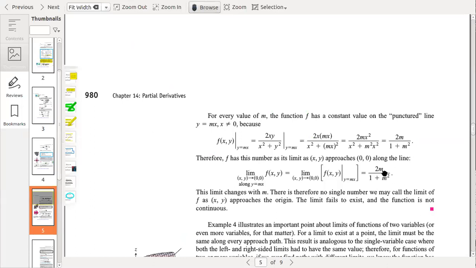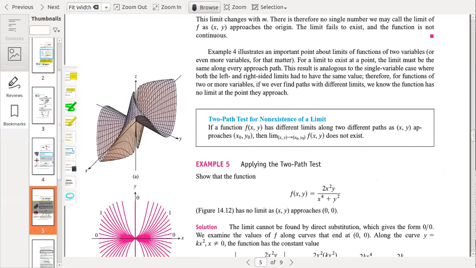For example, if m is an angle of 30 degrees, it will give a different value. If m is an angle of 40 degrees, it will give a different value. And if m is an angle of 45 degrees, it will give a different value. So it will change along the values of m. That is why we say that the limit does not exist, but exists only along the vertical line and along the horizontal line, not in between these two lines. That is the matter behind it.